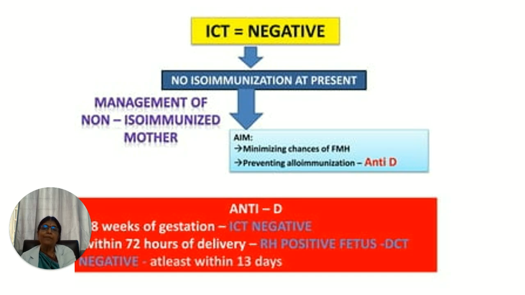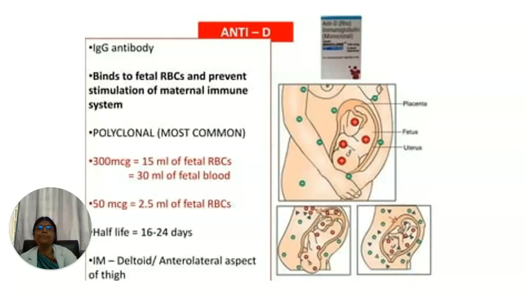Then within 72 hours of delivery, for an RH positive fetus, if the direct Coombs test is negative, we want to give anti-D immunoglobulin. When you deliver the baby, you want to know the blood group of the baby. If the fetus is positive, you do a DCT, and if the DCT is negative, we give anti-D immunoglobulin as soon as possible, or at least within the first 30 days.